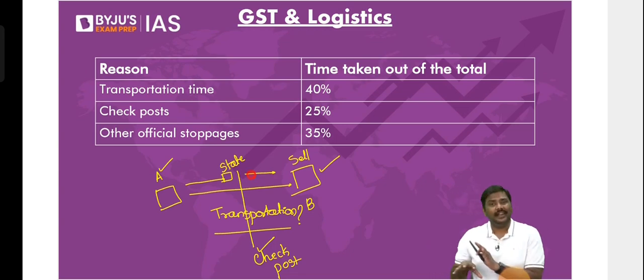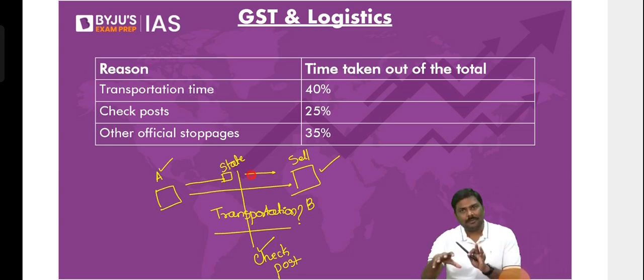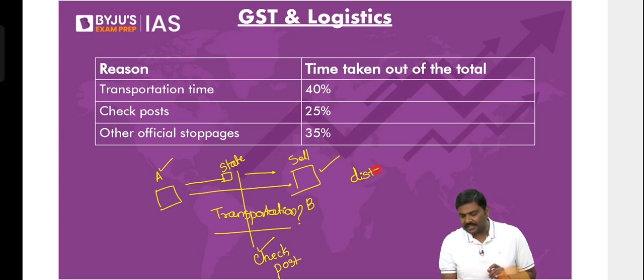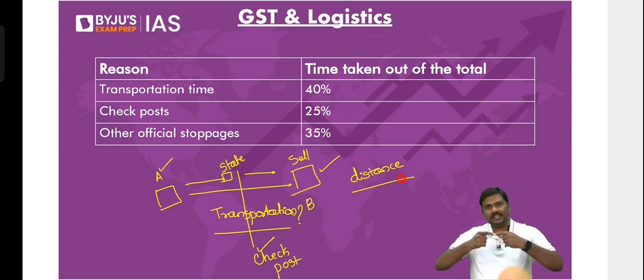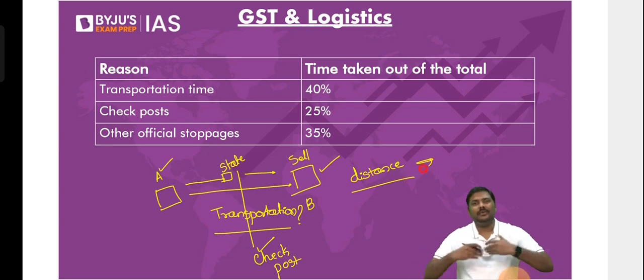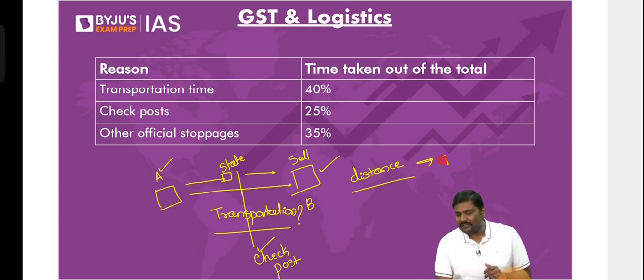Now, what is the problem related to this? The problem is, whenever you are made to stop like this, you will not be able to cover more distance. Any problem, let me know related to this. Whenever you are made to stop like this, very often, the amount of distance that you can cover will come down. So, how many days or how many hours can you take in providing the delivery of the goods? There is always a delay. You will take more than the time required.